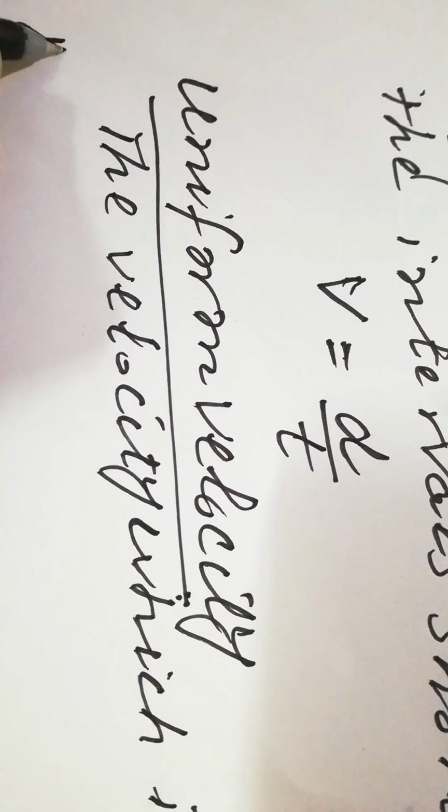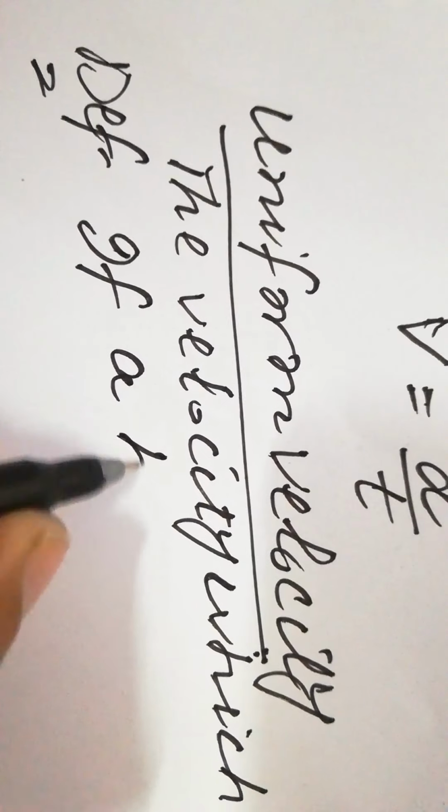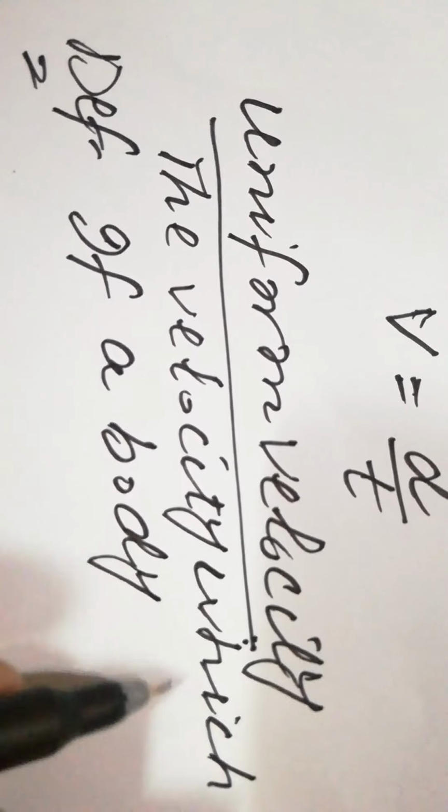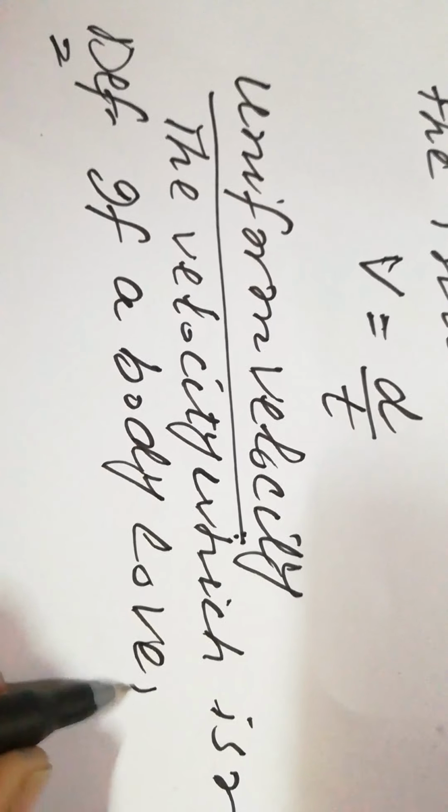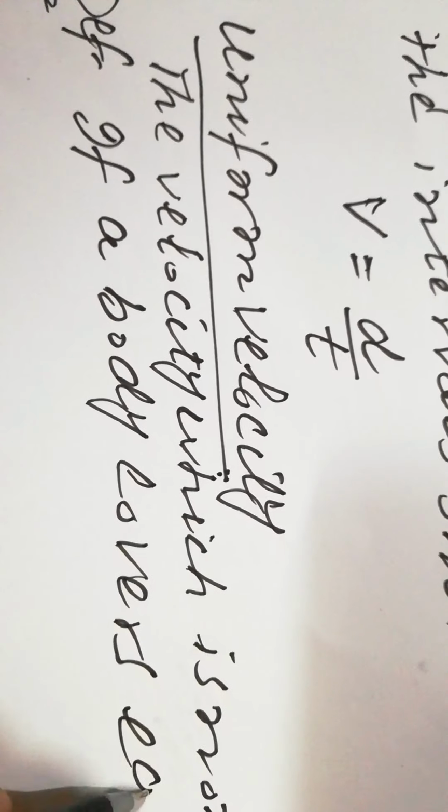And let's come to the proper definition here.